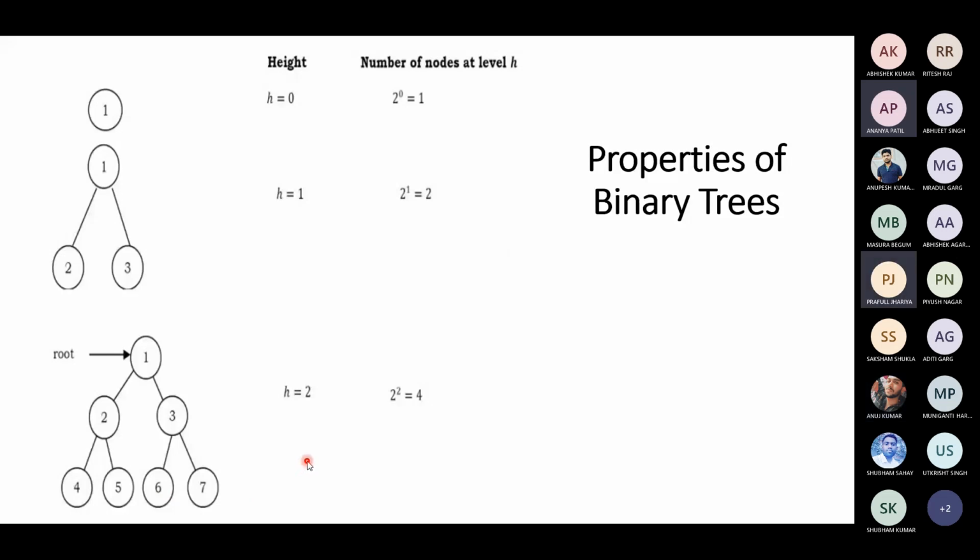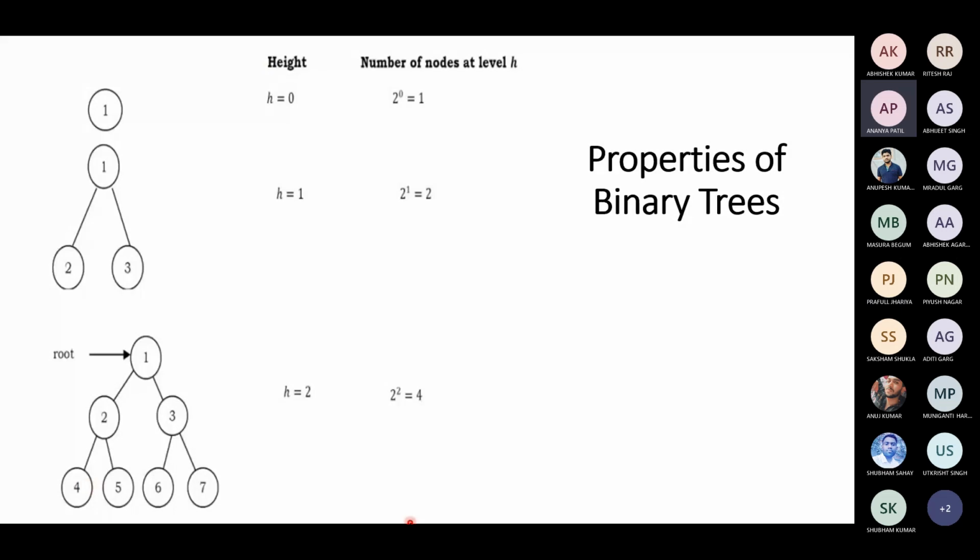Yes, sir. So what will be the maximum number of nodes when height is equal to 3? 8, at that level only. The maximum number of nodes at level 3 will be 2 to the power of 3, which is 8. So you have four nodes, and each node will have a maximum of 2 children. That will take you to 8.